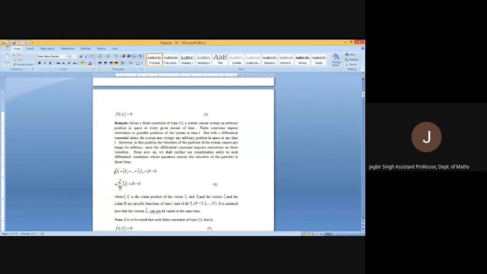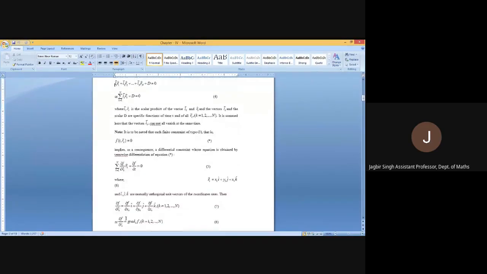This L_k and D, these are the functions of time and displacement only. L_k vector, it will be a function of time and displacement. No velocity component will be present in L_k. Similarly, D, it's a function of time and displacement. Okay. So equation 4 will be the general term for differential constraints, in which the velocity is in the linear form. Is it okay?